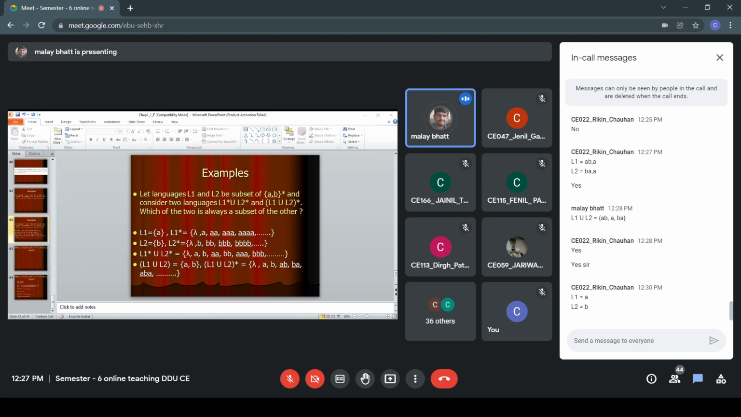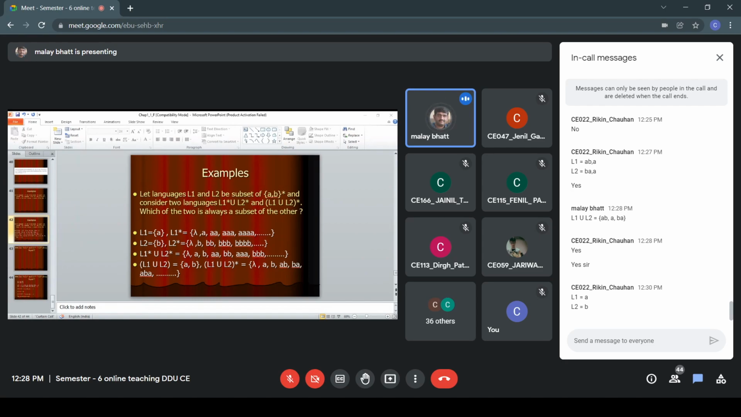So when I find L1 star union L2 star, I have all these elements: null, then A, then B, then double A, double B, triple A, triple B. But you will never get a combination of AB or BA. You will never get strings in which A and B are together. It has independent occurrences of A and independent occurrences of B. You will never get a mixture of A and B like AB, BA, anything.